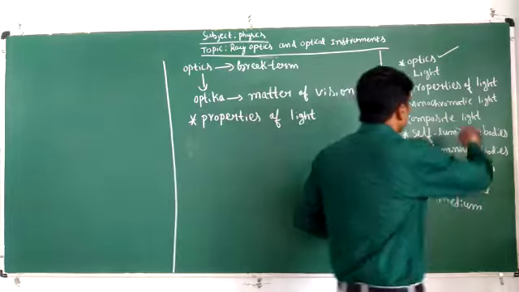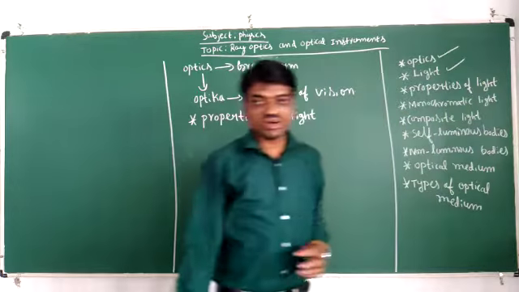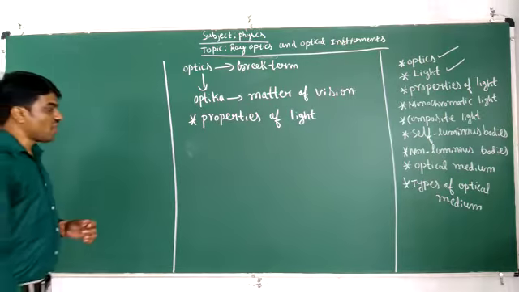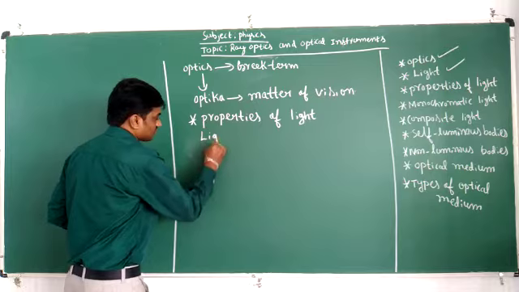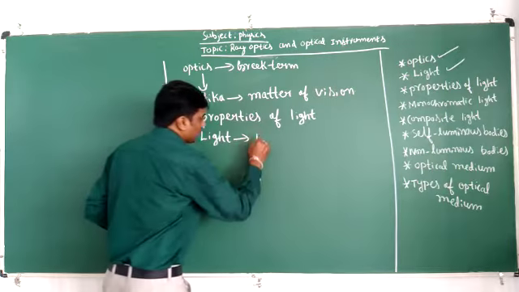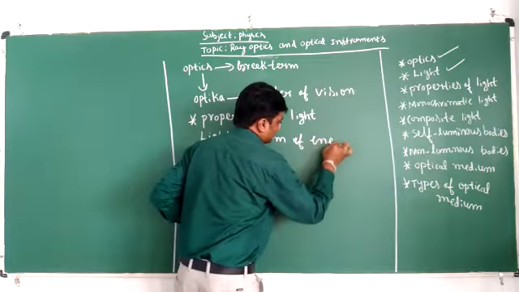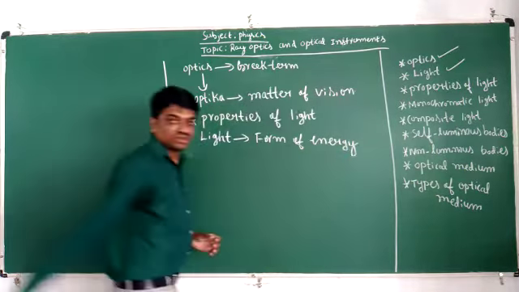Next, we shall discuss about light. In your lower classes, you already studied about light. What is light? Light is a form of energy which enables us to see the objects. With the help of light, we can see the board, we can see the tree, we can see the wall.